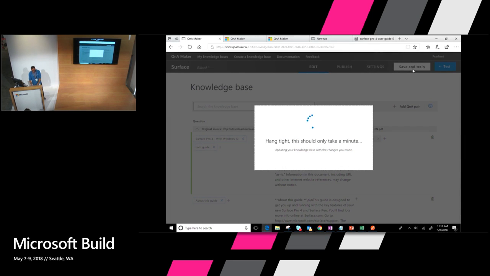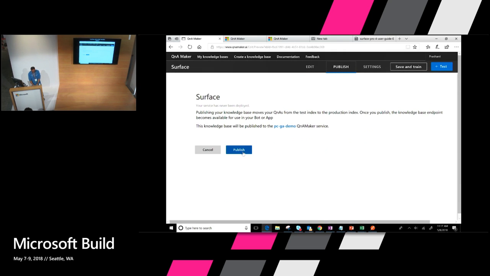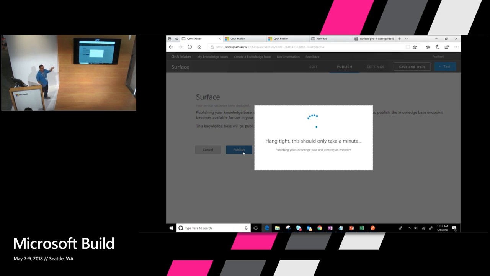You save and retrain. The same thing happens. Your index gets updated with all of this. And the final step after this gets done is publish. Again, the publish step is similar to what we had before. So let me go ahead and publish that. What publish is doing is exposing that endpoint. A couple of things I want to highlight with the endpoint that are different.